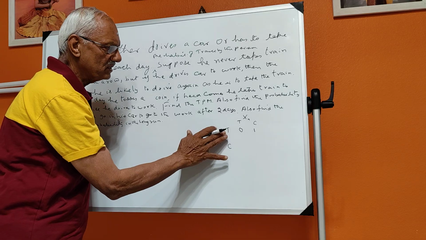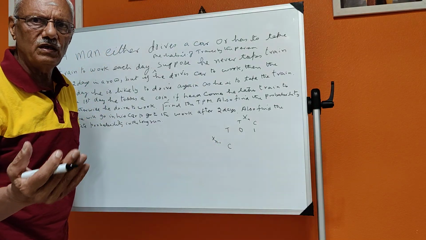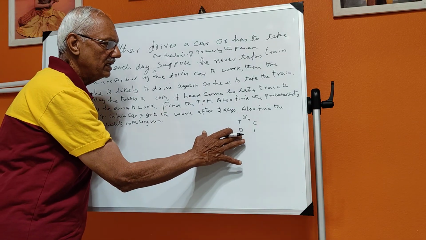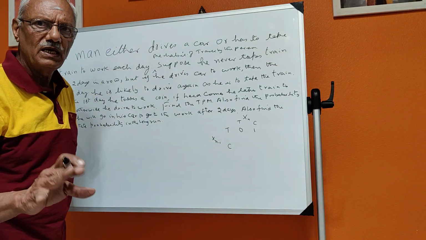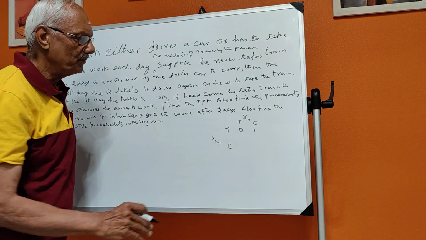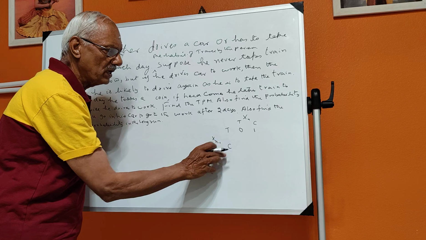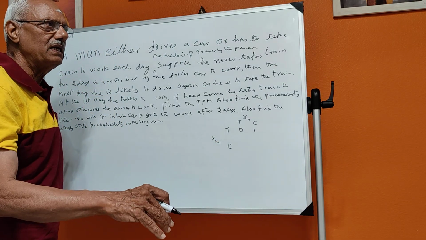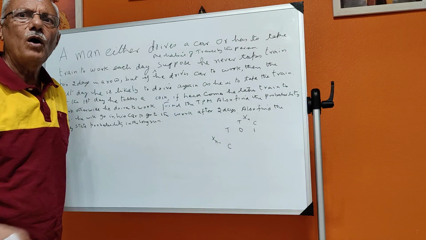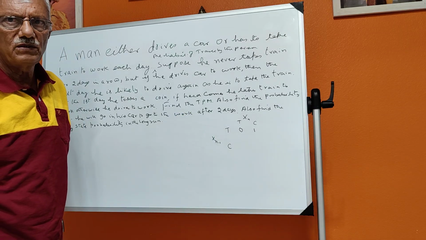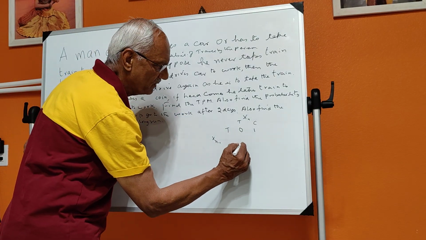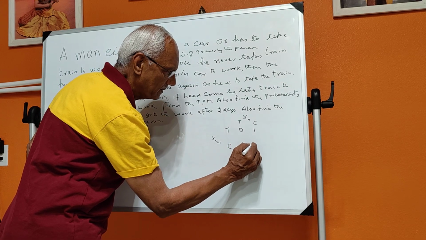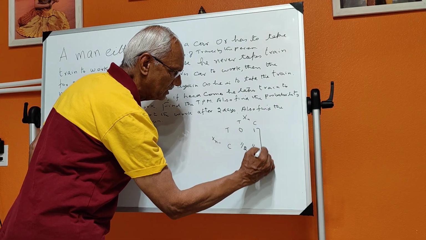If he takes train, he will not go continuously for 2 days. Therefore, the next day he will not go by train. He is definite to go by car only. Whereas, if he goes by car on a particular day, it is equally likely that he may again go by car, or he may also prefer train. So, this is half a chance and half a chance. I hope that this is clear to you.